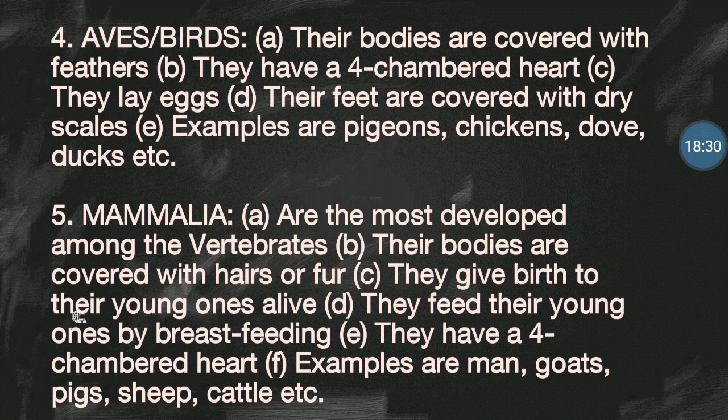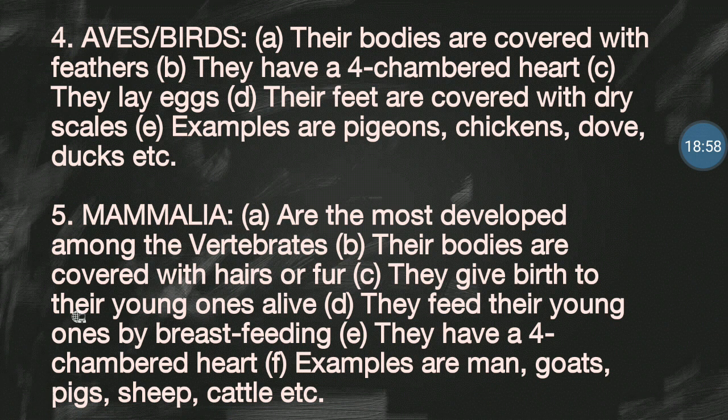Though it's not on the slide, you can write it down: V-I-V-I-P-A-R-O-U-S. So they are viviparous. In other words, they give birth to their young ones alive. D, they feed their young ones by breastfeeding. That is common knowledge, isn't it?